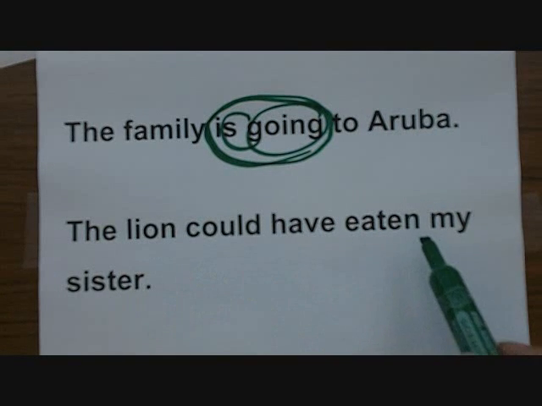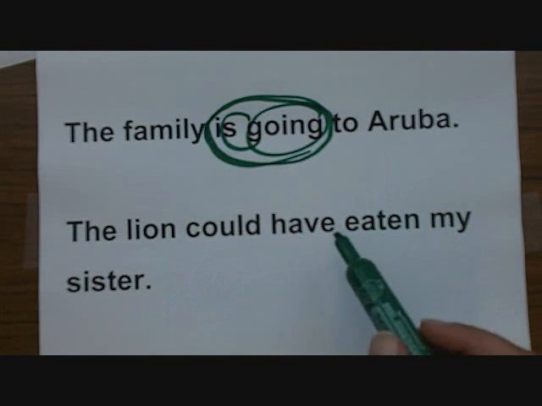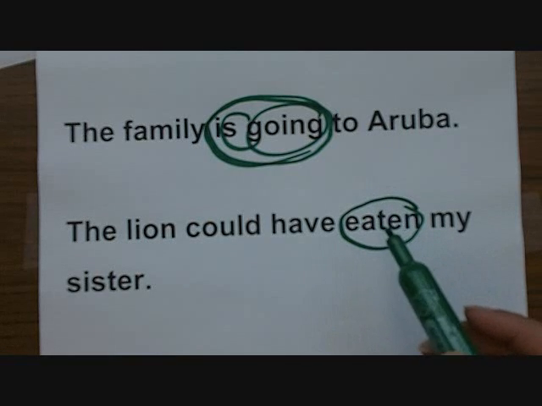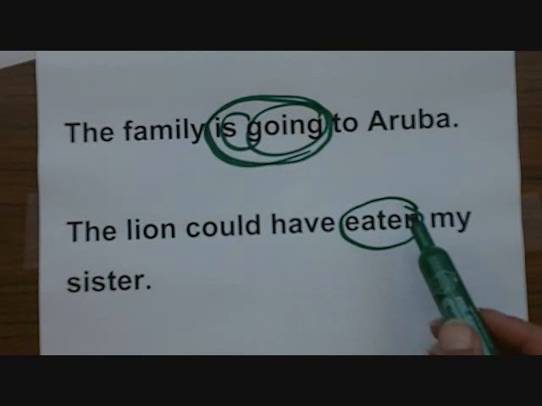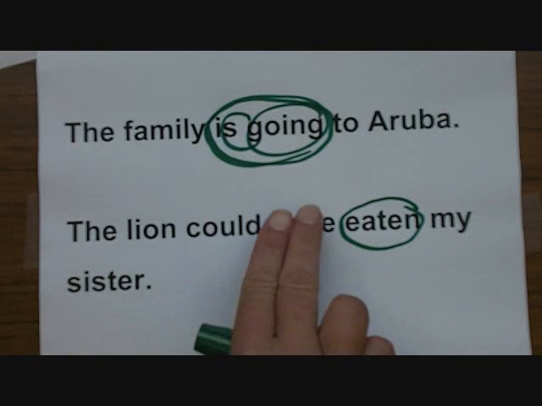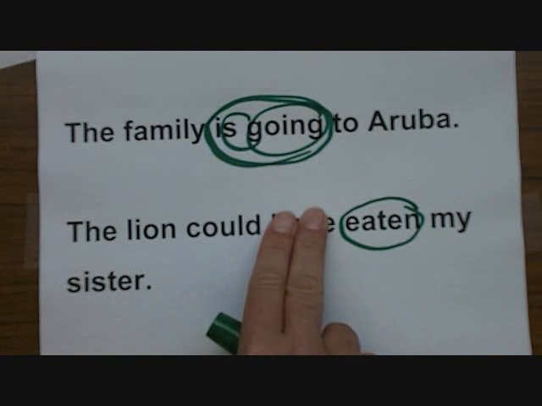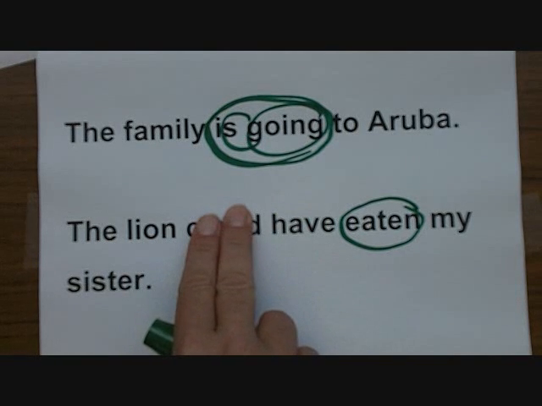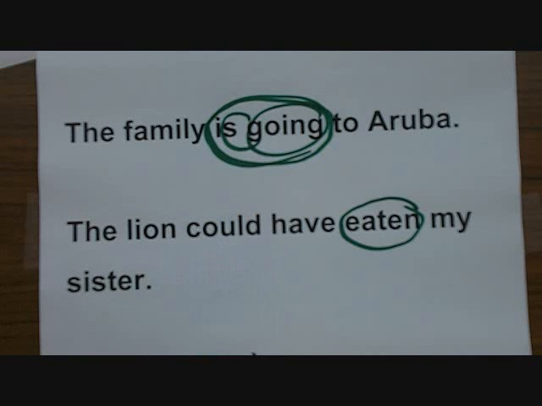The lion could have eaten my sister. Eaten is the main verb, but could and have are also critical to the meaning of the sentence. Let's see what happens when we take one of them out. The lion could eaten my sister. Doesn't make sense. The lion have eaten my sister. Doesn't make sense.